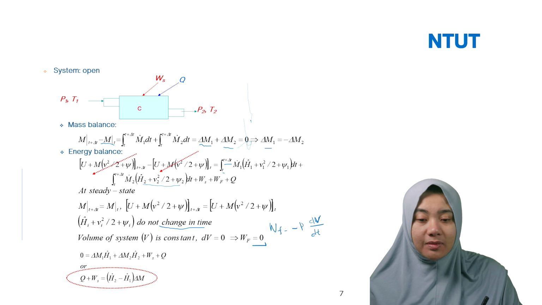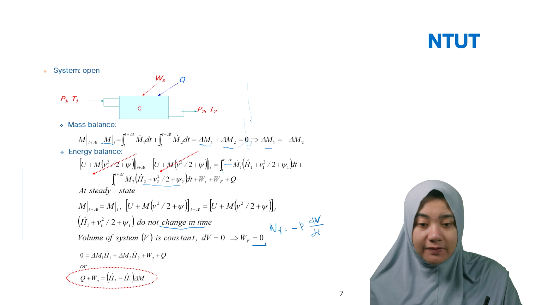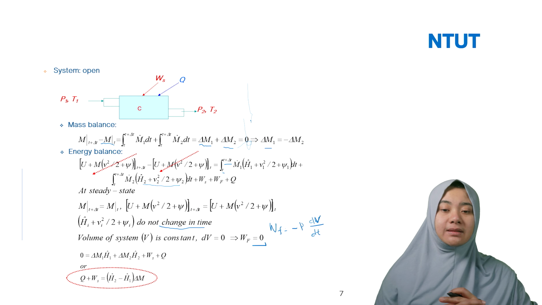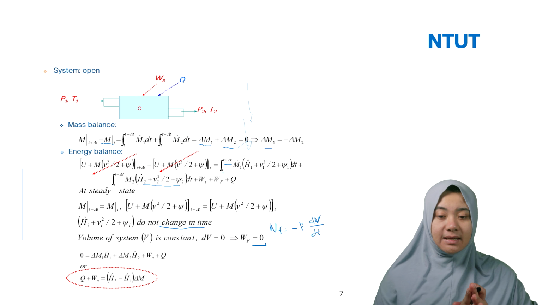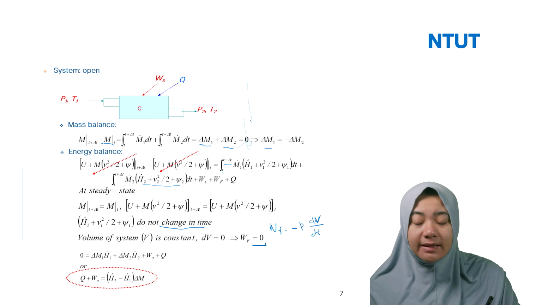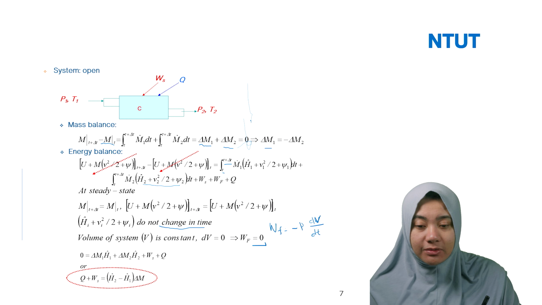Then we can write the equations from this. We can neglect these two terms because they are at steady state and don't change with time. So 0 equals delta m1 H1 plus delta m2 H2 plus Ws plus Q. Or we can rewrite it as Q plus Ws equal to delta m (H2 minus H1).